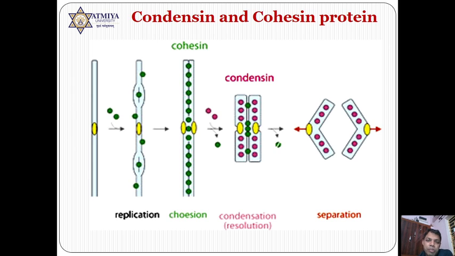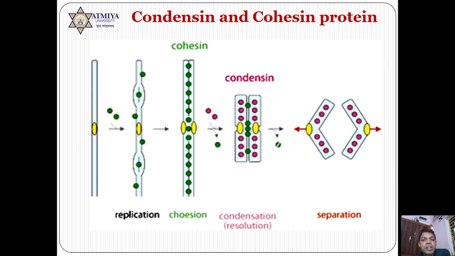Say for example, in human beings, the total number of chromosomes is 46. In case of G1 phase to S, the chromosome number remains 46, but the DNA is double. Instead of 46 DNA, it is 46 into 2 DNA, and both the DNA are joined with each other with the help of cohesin protein.